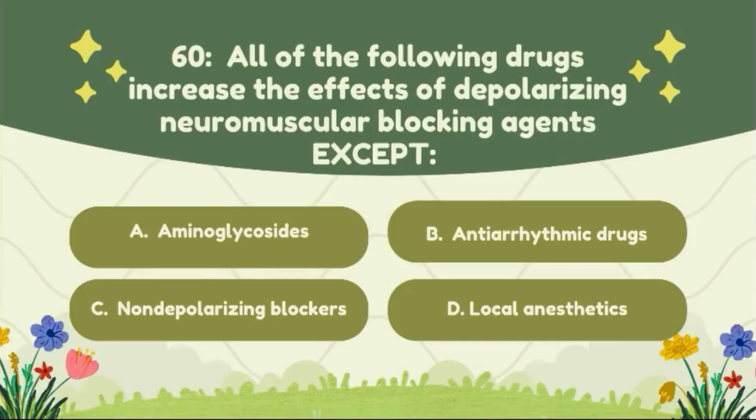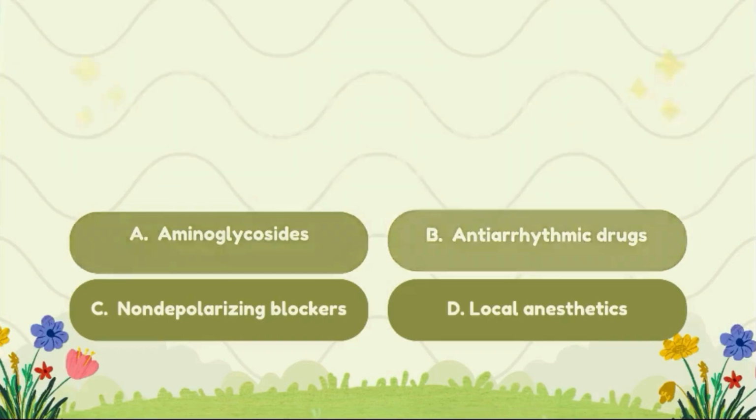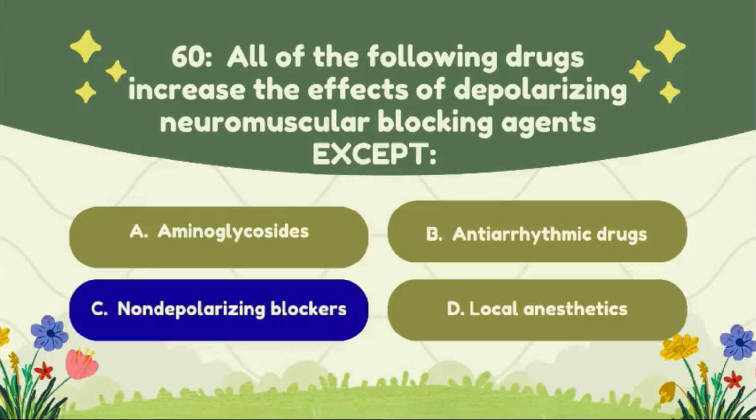Question number 60. Which of the following drugs increases the effect of depolarizing neuromuscular blocking agents? Option A, aminoglycoside. Option B, antiarrhythmic drugs. Option C, non-depolarizing blockers. Option D, local anesthetics. The correct answer to this question is option C, non-depolarizing blockers.